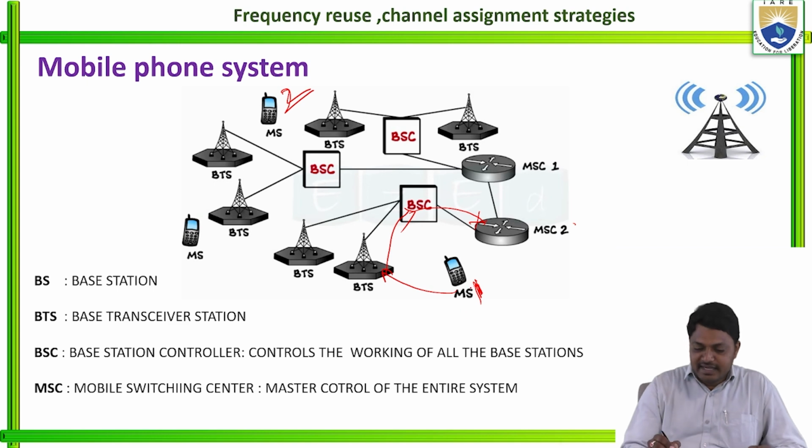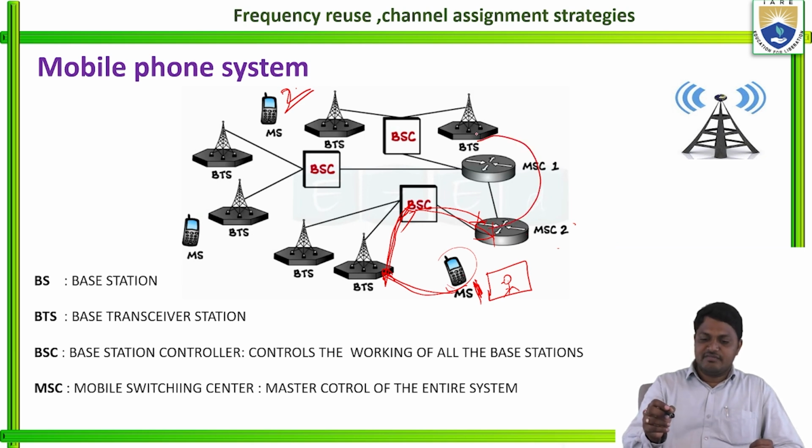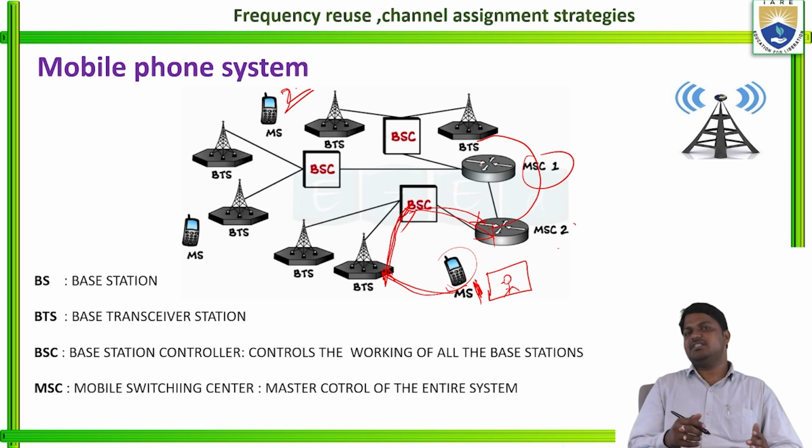What is happening? The data is from the mobile unit. For example, we want to transmit an image from user 1 to user 2. This image is available in this mobile unit. This mobile unit transmits the image to the base transceiver station, from the base transceiver station to the base station controller, and from the base station controller to the mobile switching center.